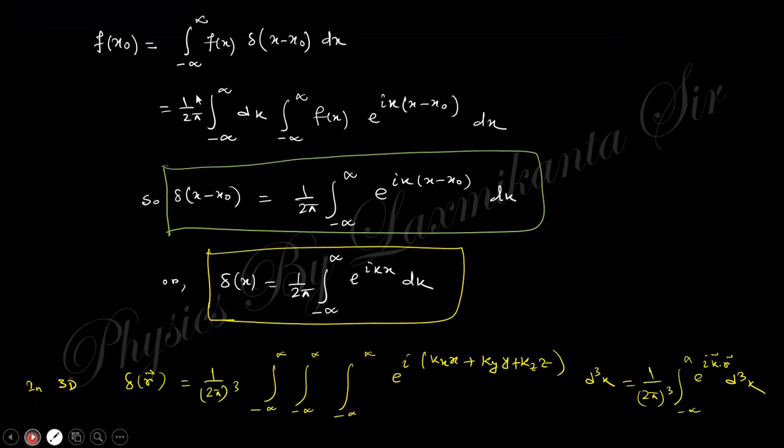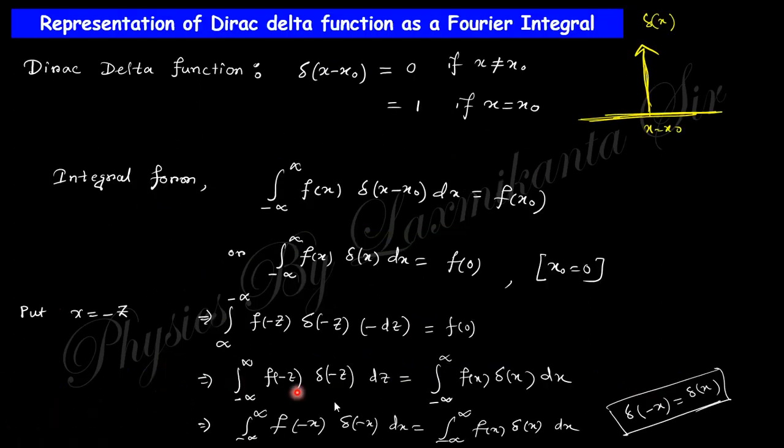Next one, actually if this is an even function, these two are equal. If this is an odd function, there will be a minus, and this minus actually changes. So finally, in both cases, if you take f of x even and if you take f of x odd, you will get the same result. Okay, you can check, there is a step jump actually, you can check this thing.